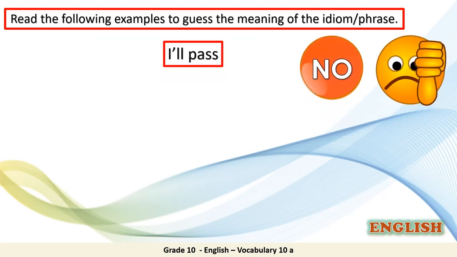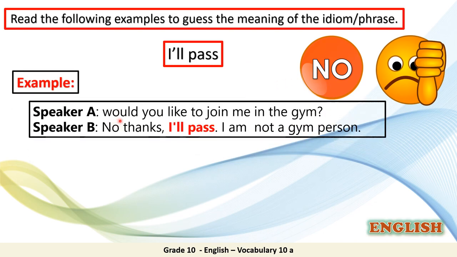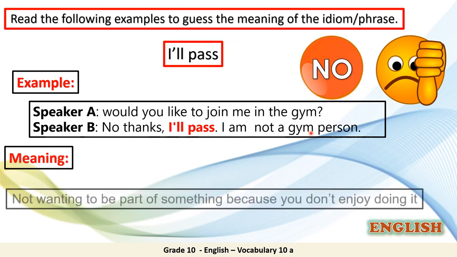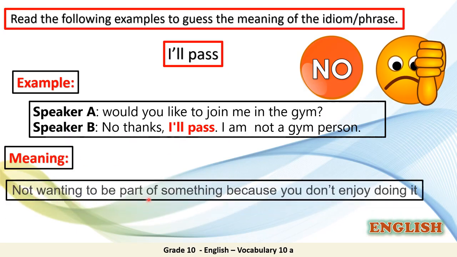Another expression is to say, I'll pass. It's another way of saying no. For example, Speaker A says, would you like to join me in the gym? Speaker B, no thanks, I'll pass. I'm not a gym person. So, the meaning here is not wanting to be part of something because you don't enjoy doing it. I'll pass means no, I don't enjoy it.